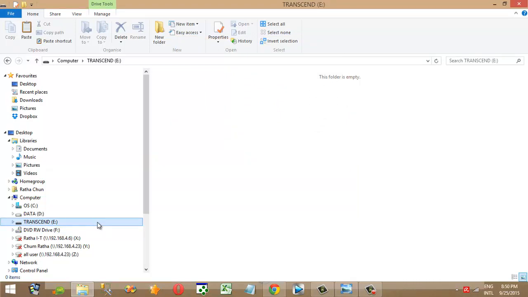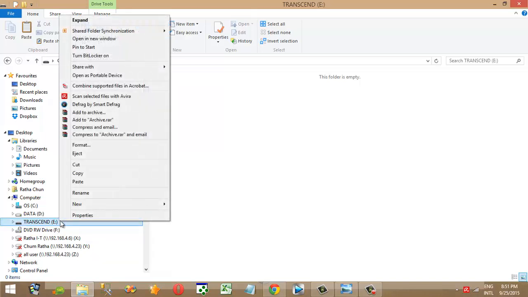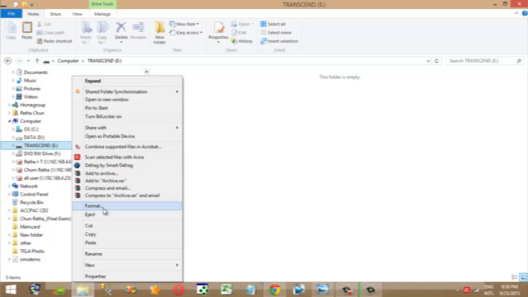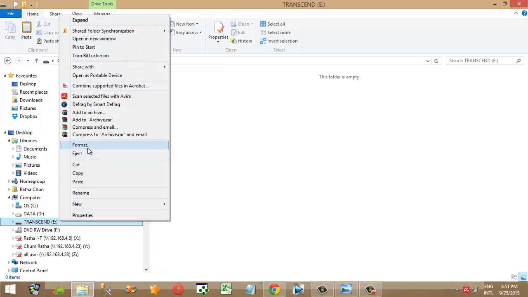In order to solve this problem, this error, we right click on your USB flash drive, right click. We need to format it. Note that before you format your USB flash drive, you need to back up all data in USB flash drive. Okay, so you need to back up. If you do not back up the data, you will lose the data. Okay, we need to format it.